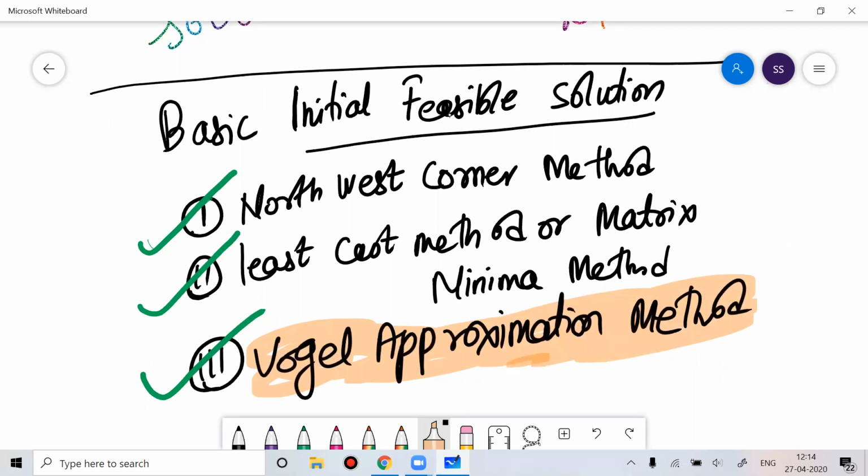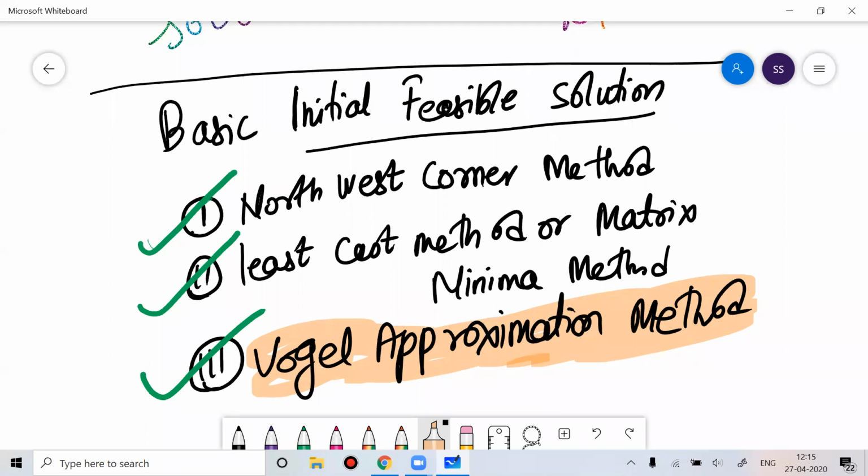So if I ask you to randomly choose any method out of these three, my sincere suggestion to all of you would be to always choose the Vogel approximation method.